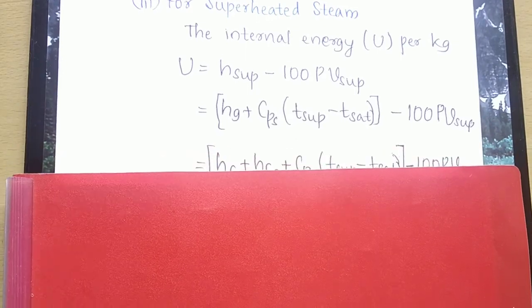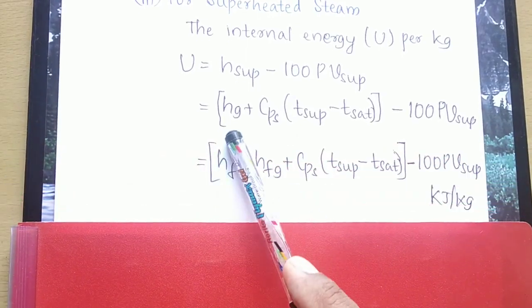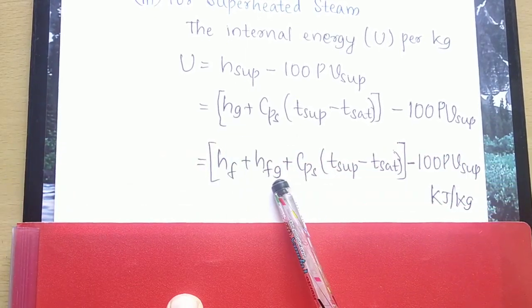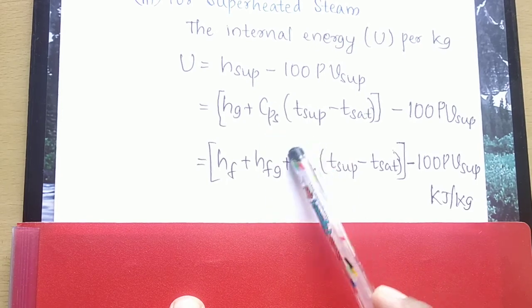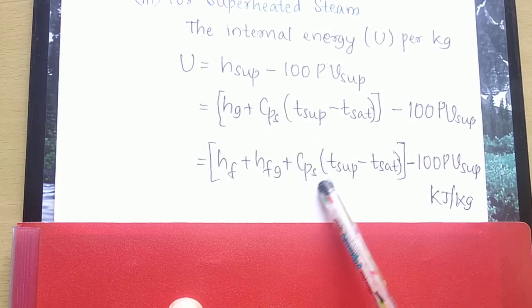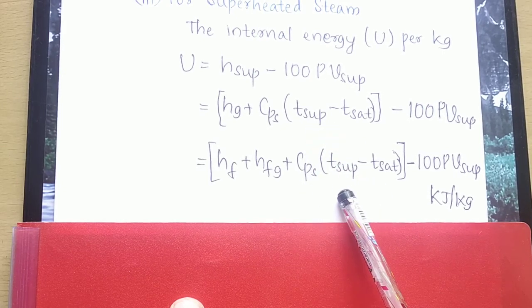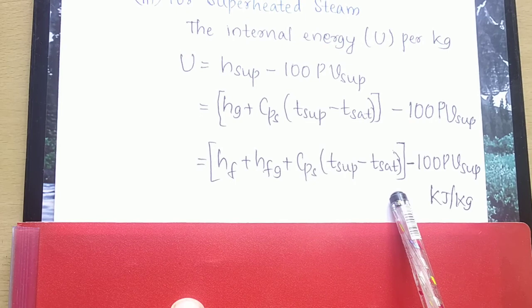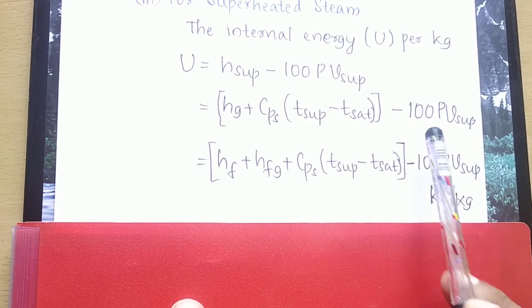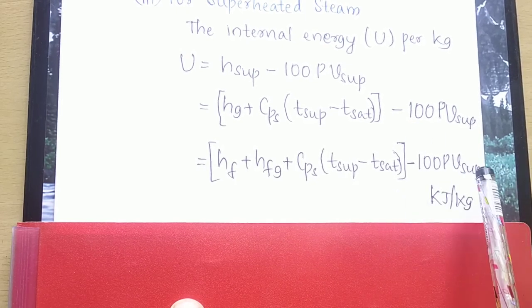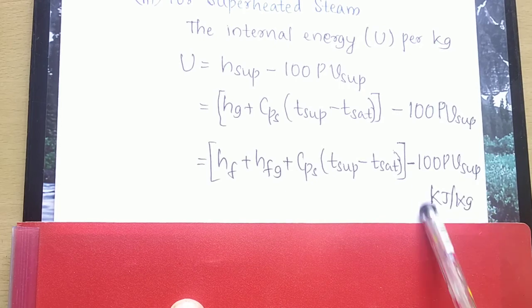Therefore, I can write the equation as U equals hf plus hfg plus Cps, the specific heat at constant pressure of superheated steam, times (T sup, the temperature of superheated steam, minus the saturation temperature), minus 100 into P into V sup. The unit is again kilojoules per kg.